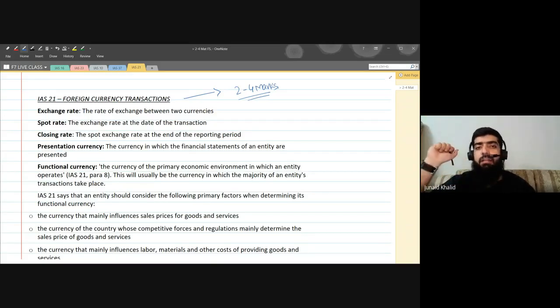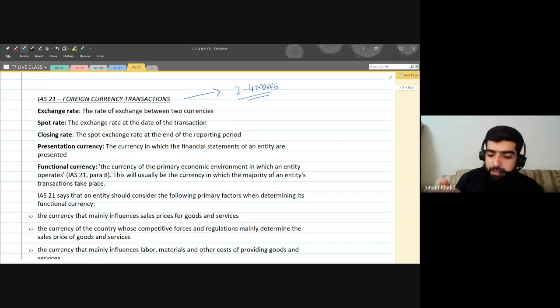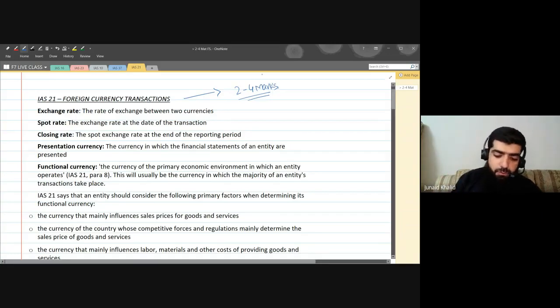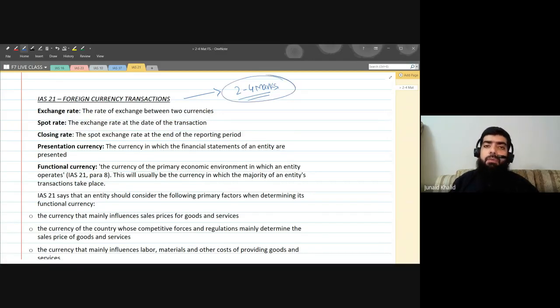Second, my personal opinion is that 2 to 4 marks is a very good weightage, because the standard is not a lengthy one. You have seen that IAS 16 was lengthy, IFRS 15 was lengthy, but hopefully IAS 21 is not a lengthy one.